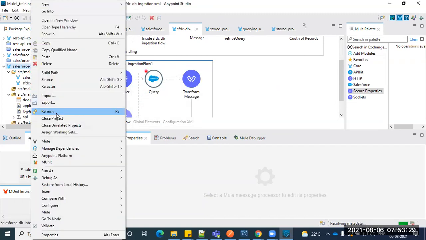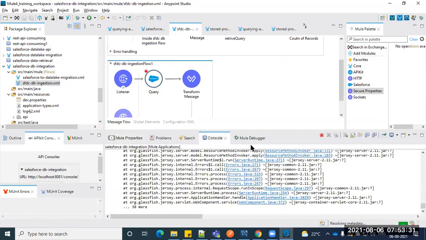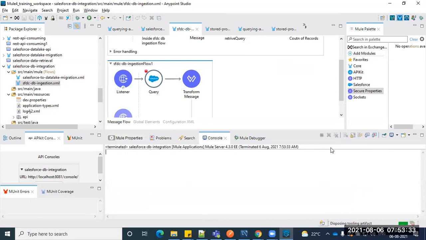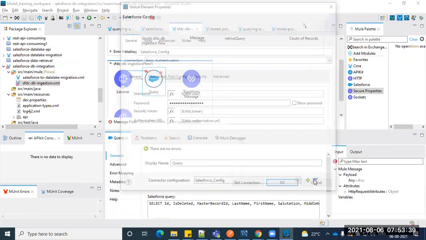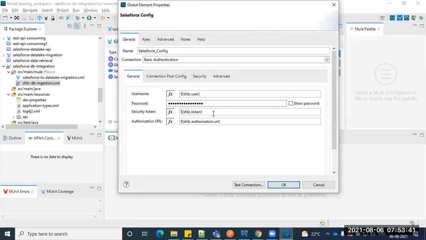Let me refresh my project. Okay, let's go here and click this one. Show password. Here, as I said, you have to pass that secure colon colon. Let's see now. Connection.